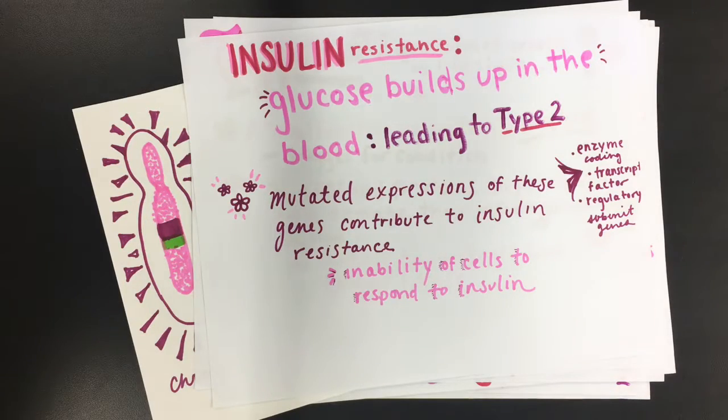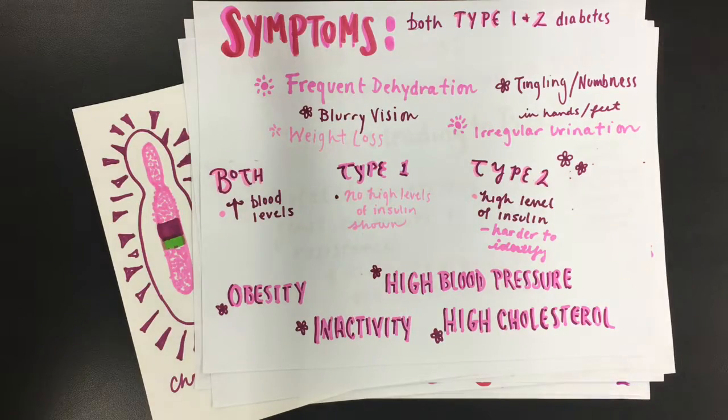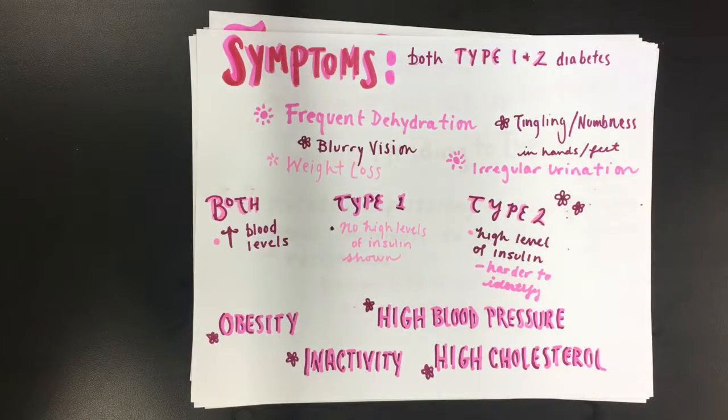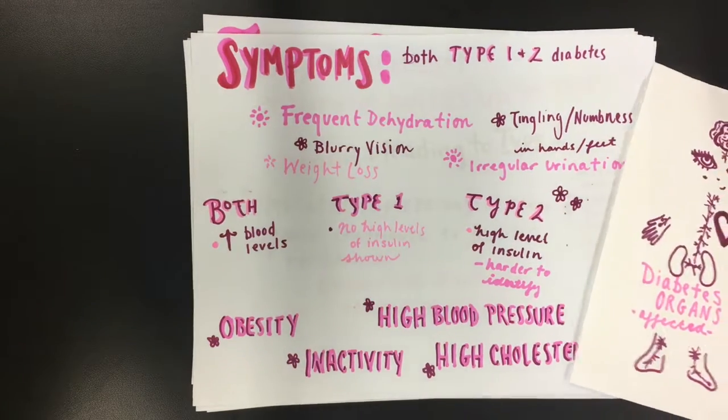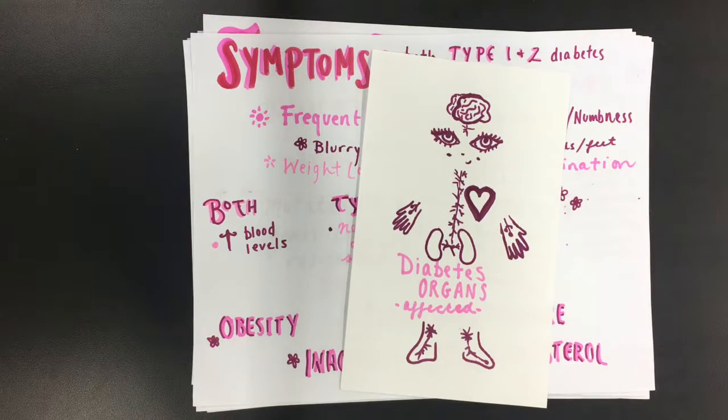Those afflicted with diabetes usually experience dehydration, blurry vision, weight loss, tingling and numbness in the hands and feet, and irregular urination. People with both types of diabetes will exhibit dangerously high blood sugar levels, which causes the nerve damage responsible for tingling, numbness, and vision loss. But people with type 2 may also show high levels of insulin in their blood, while those with type 1 will show none. Type 2 diabetes, in particular, is harder to identify, and people can go about their lives for months without recognizing its presence.